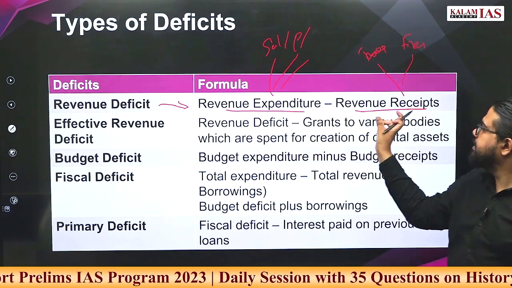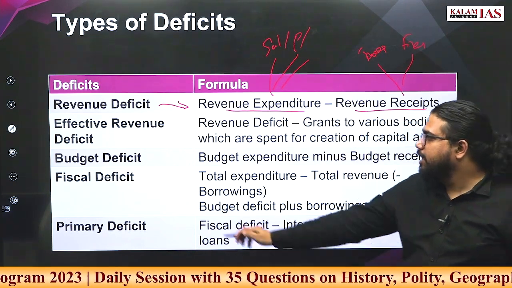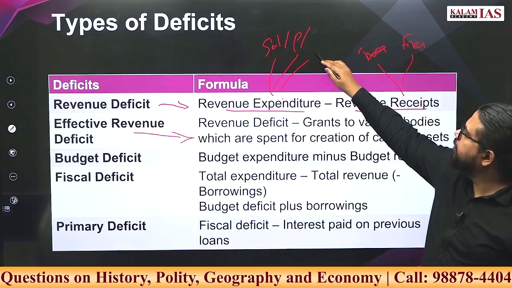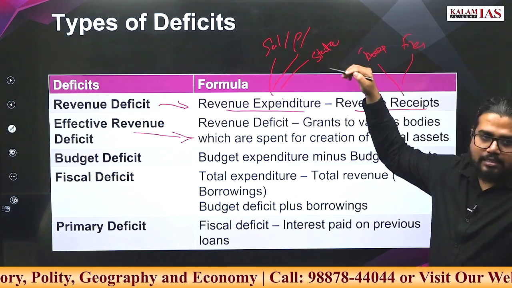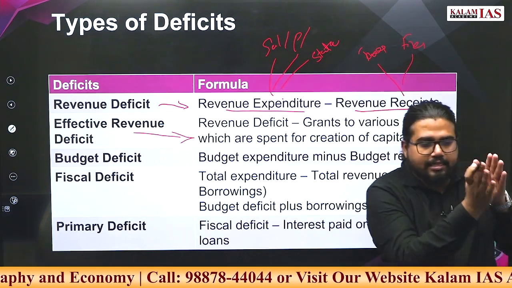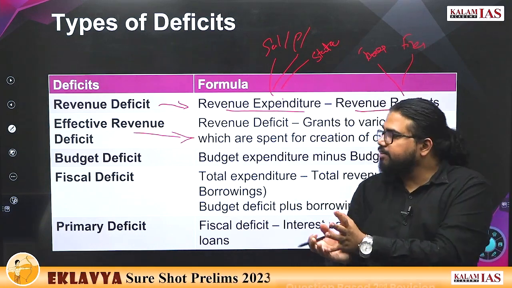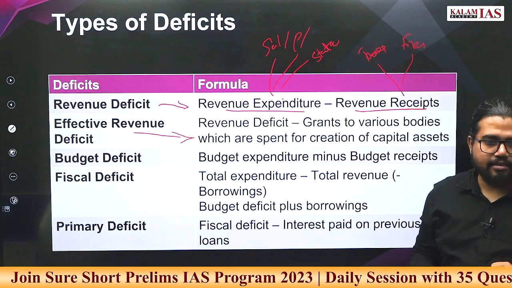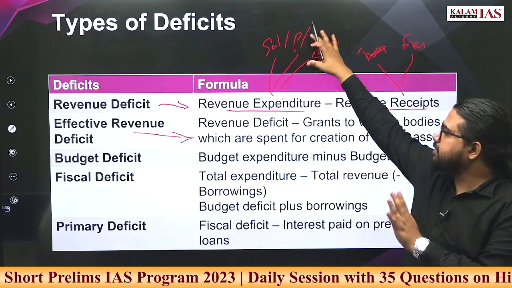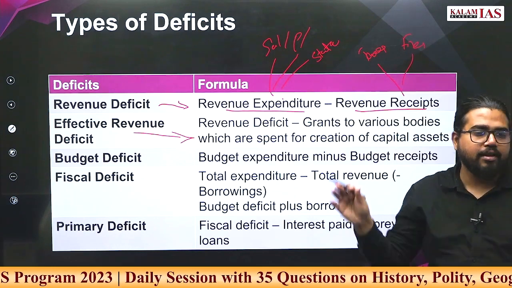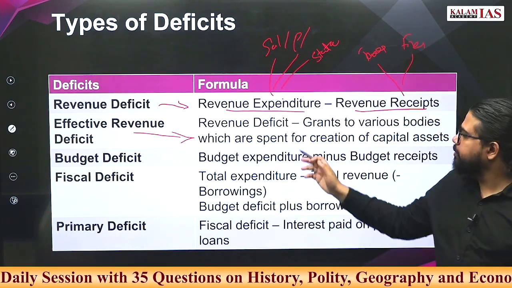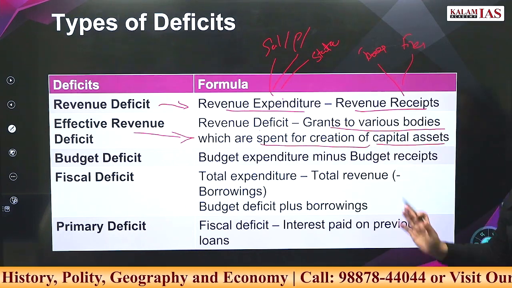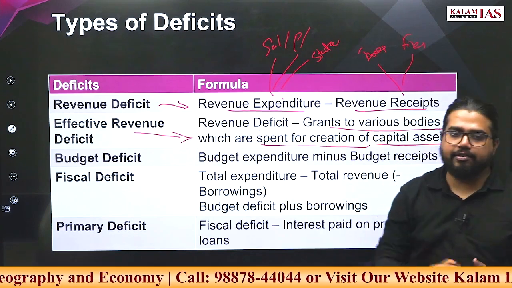Difference between revenue expenditure and revenue receipts is revenue deficit. Effective revenue deficit means even in this revenue expenditure, there will be some component where center passes the money to states. Now center gives some money to the state, state will spend some in revenue, some in capital. So some amount of even center's revenue expenditure will be used by state for capital expenditure. So if you subtract the grants to various bodies which are spent for creation of capital assets, you will get effective revenue deficit.